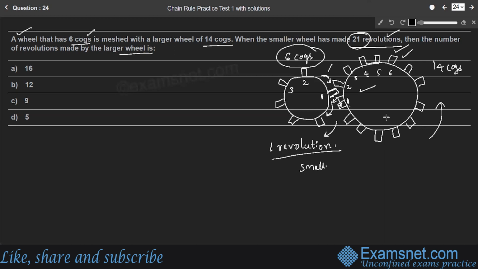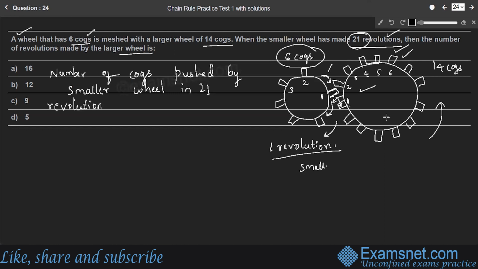So we'll consider the number of cogs pushed by the smaller wheel in 21 revolutions. In one revolution, the smaller wheel pushes 6 cogs.